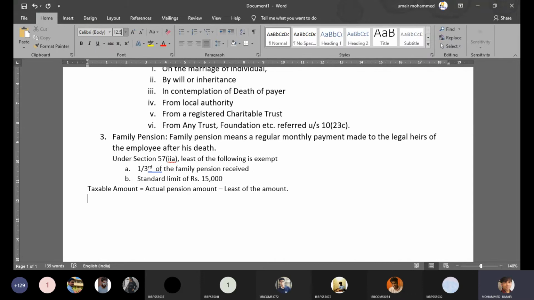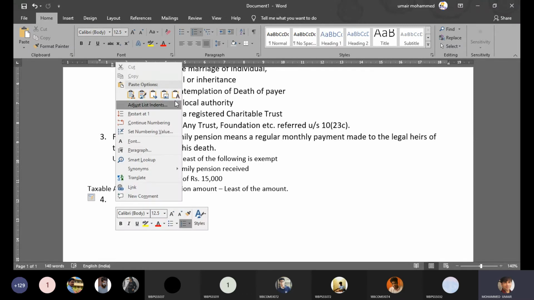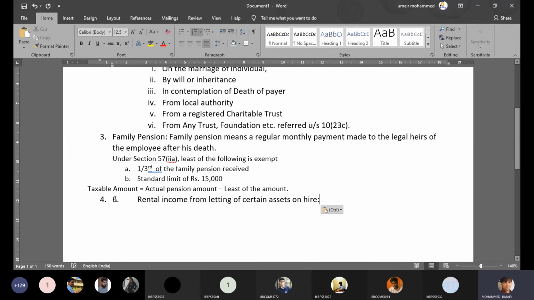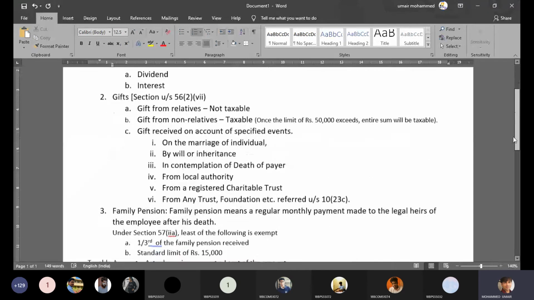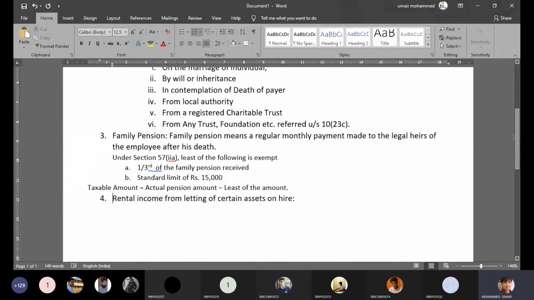So let's move on to some of the other transactions which are taxable under the head other sources. The other transaction includes rental income from letting on hire certain assets. And this is quite tricky because when we say certain assets on hire, that means you're giving things on hire. So if you are into a business in which you're giving things on hire, then it comes in taxable income from business,